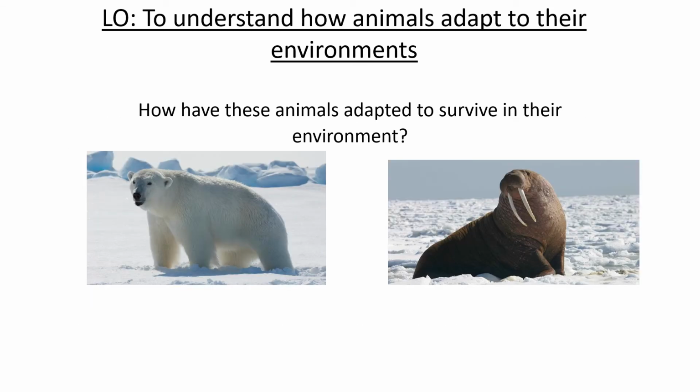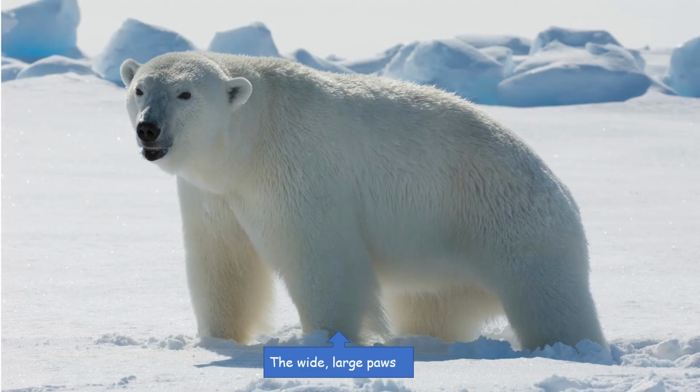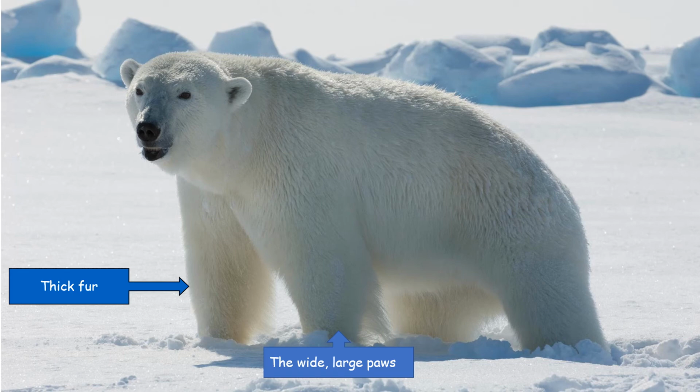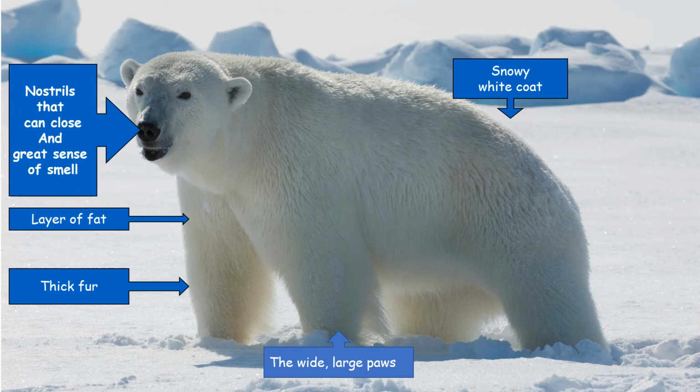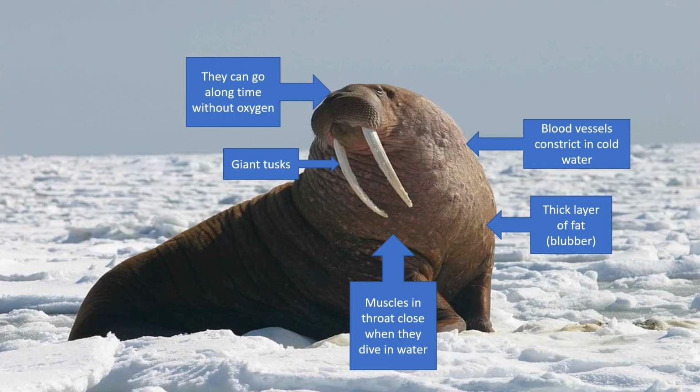So here we've got two creatures. We've got the polar bear and we've got the walrus. And on the next two slides, we've put some information about how they have adapted, how their bodies and their behaviours have changed to suit the environment they live in. So here we've got the polar bears have wide, large paws. They have very thick fur. They've got a snowy white coat. They've got a layer of fat to keep them warm. Nostrils that can close but also have a great sense of smell. Black skin to absorb heat from sunlight.